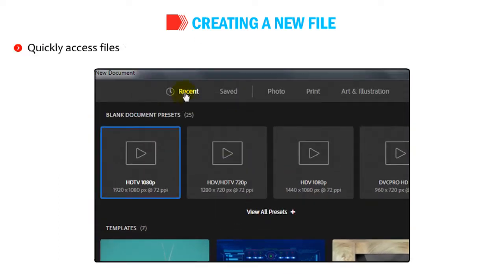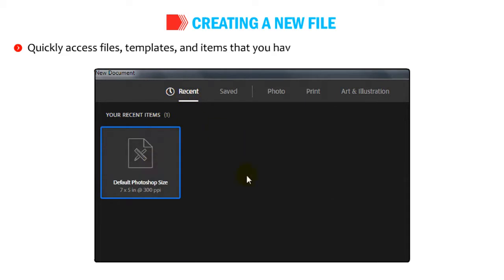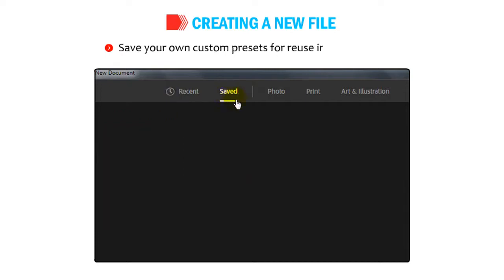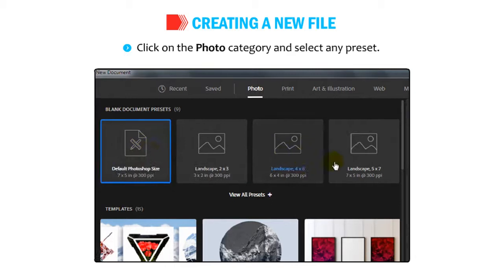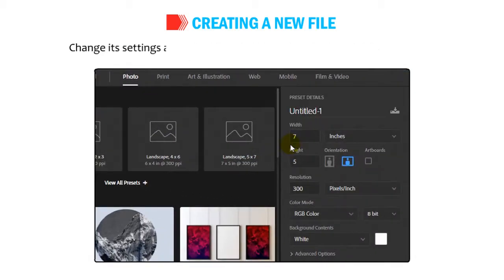Quickly access files, templates, and items that you have recently accessed from the Recent tab. Save your own custom presets for reuse in the Save tab. Create a blank document using the Blank Document presets. Click on the Photo category and select any preset. Change its settings as per your need in the Preset Details pane on the right.